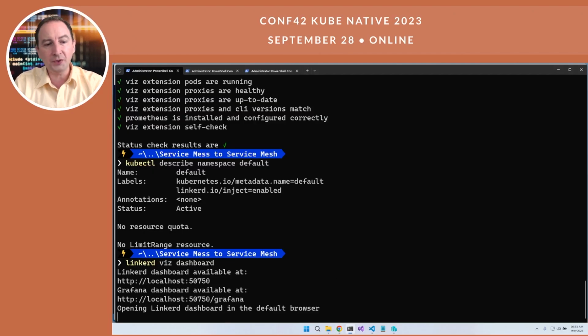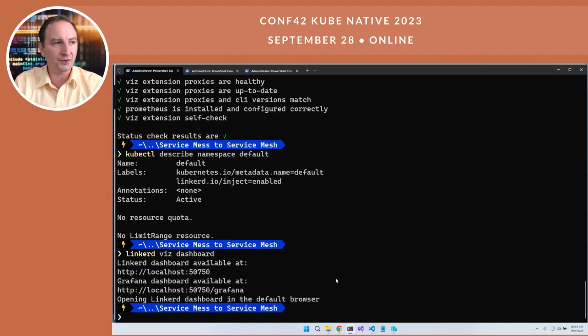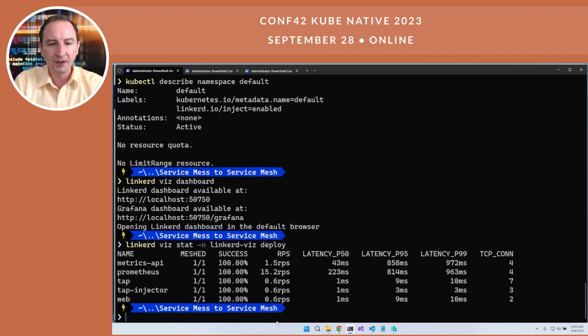Now, if we don't want to view it through an API, we can definitely do it a different way as well. Linkerd viz stat, and I'll take a look at the linkerd viz namespace and take a look at deployments. Here's that same output from the command line, and I could also grab it from Prometheus syncs and pipe it off to Grafana or Splunk or another system.